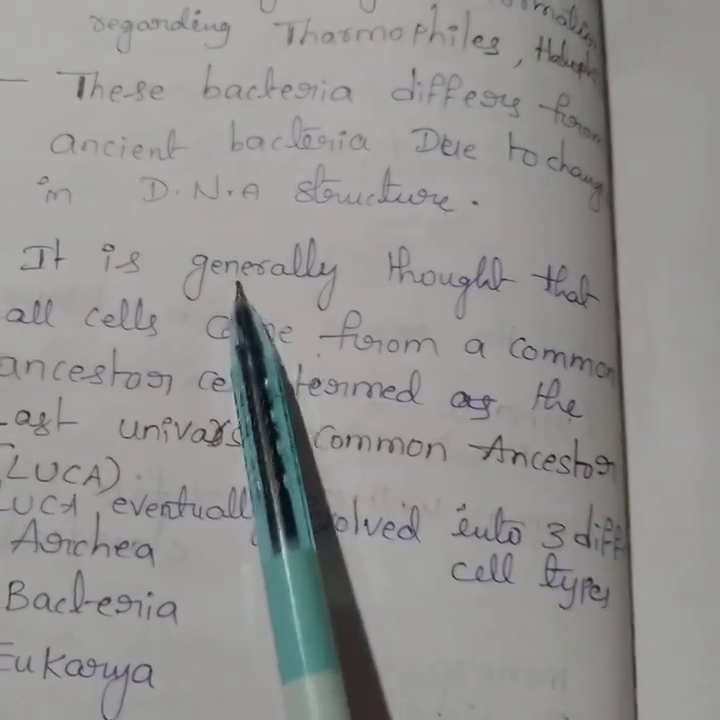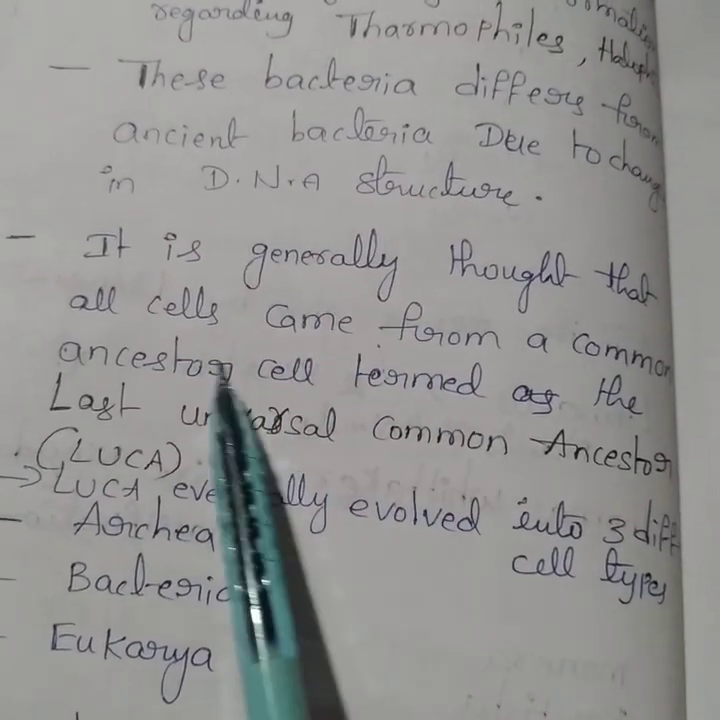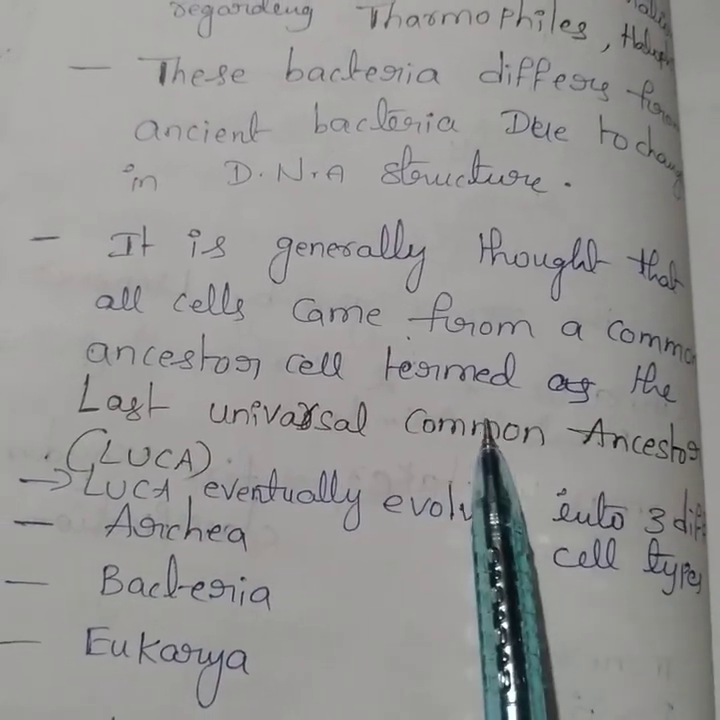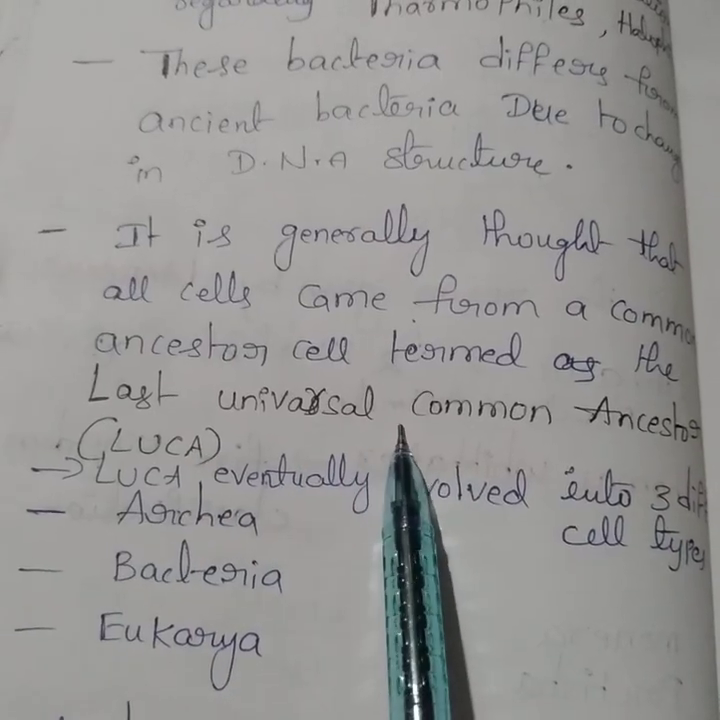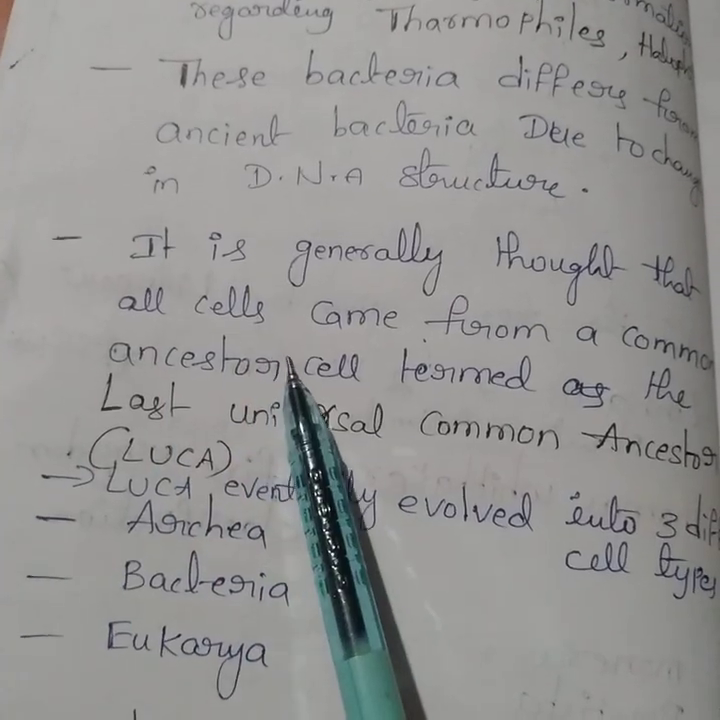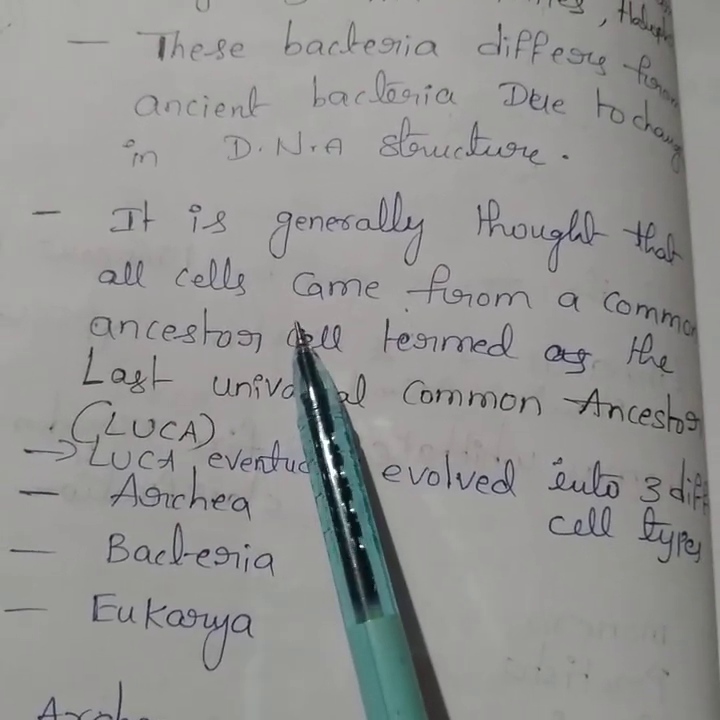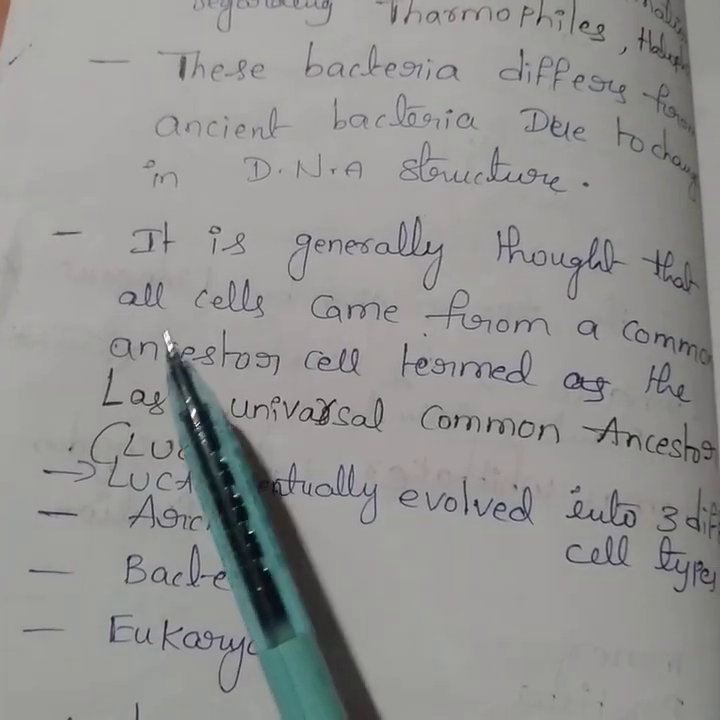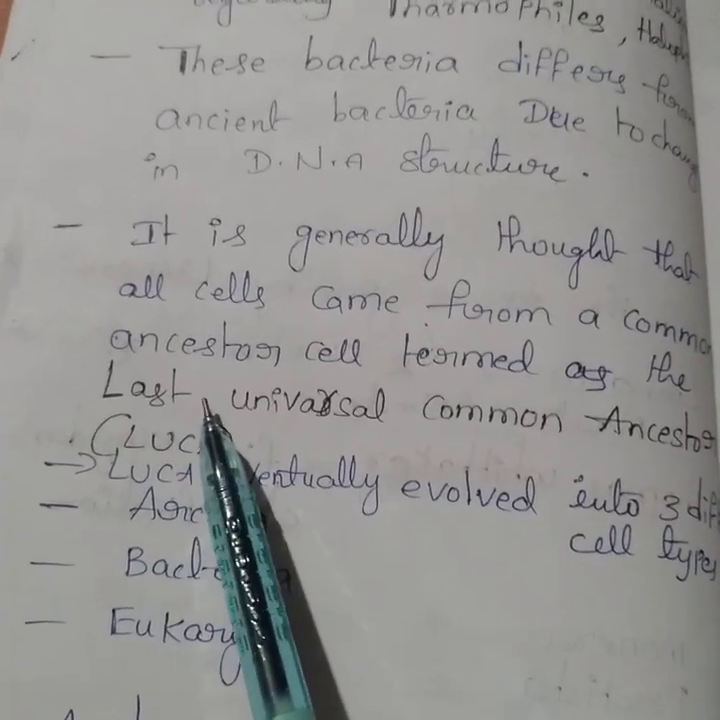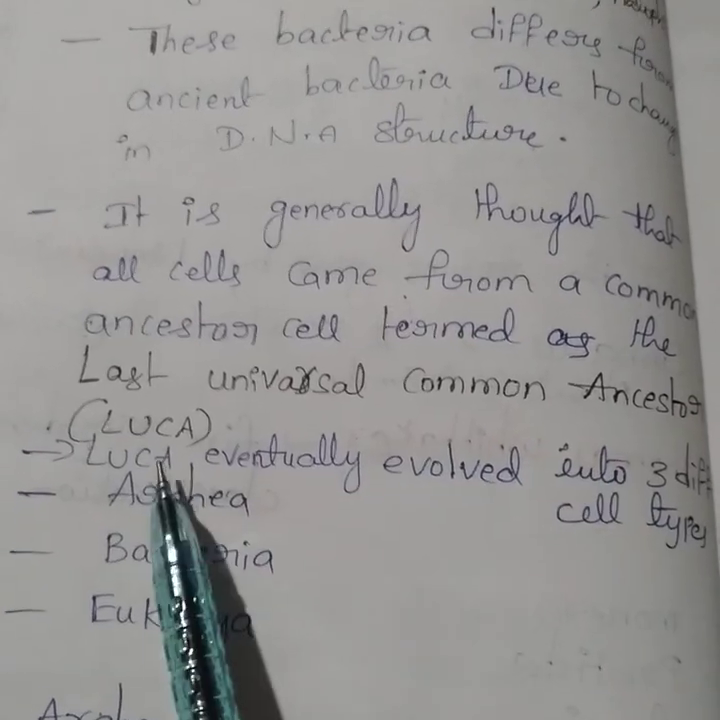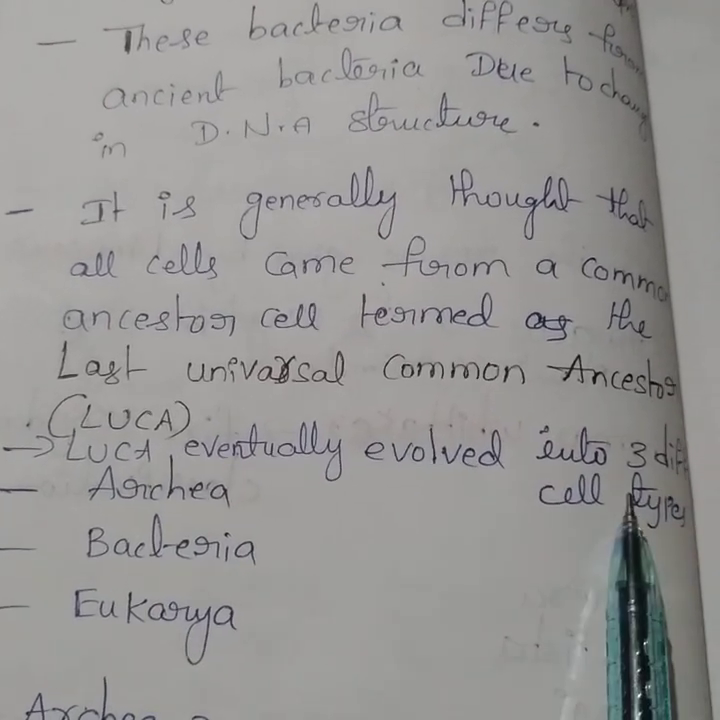Next, it is generally thought that all cells come from a common ancestor cell, termed the last universal common ancestor, LUCA. By the name itself we can understand that the cells which are evolving now come from ancestor cells, previous cells. This concept we call the last universal common ancestor.